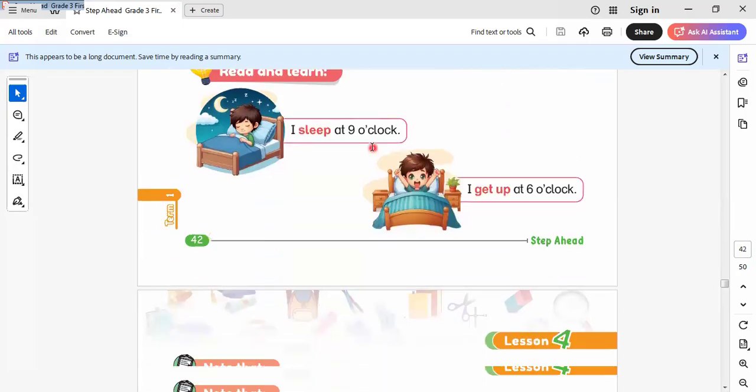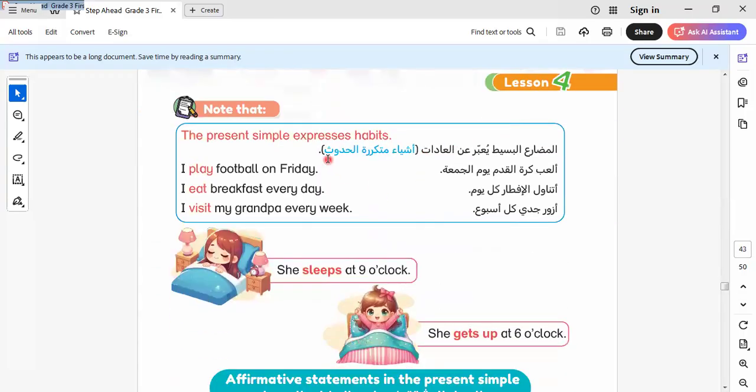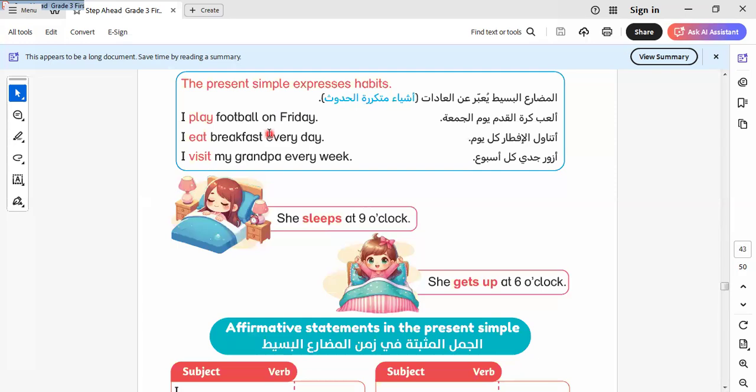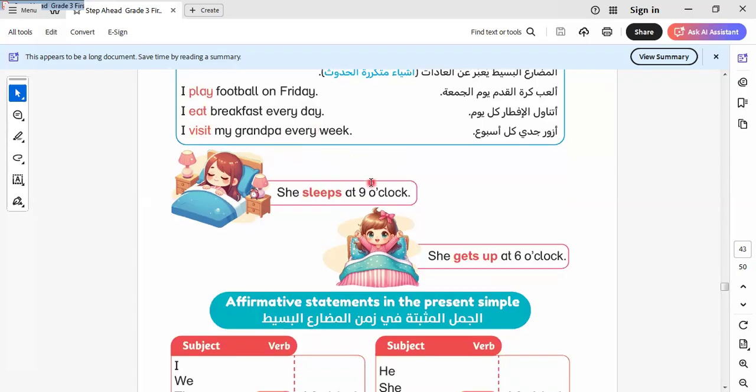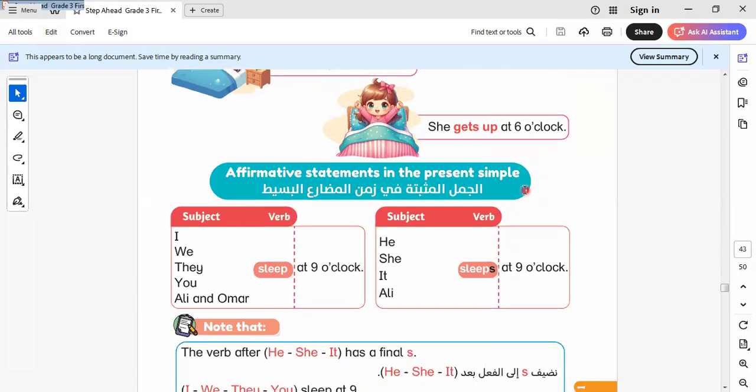Here is the present simple tense for routines. I sleep at 9 o'clock. I get up at 6 o'clock. Here we say the simple tense expresses habits, like what? I play football on Friday. I eat breakfast every day. I visit my grandpa every week. Sorry, here is grandpa, not grandparents. She sleeps at 9 o'clock. She gets up at 6 o'clock.